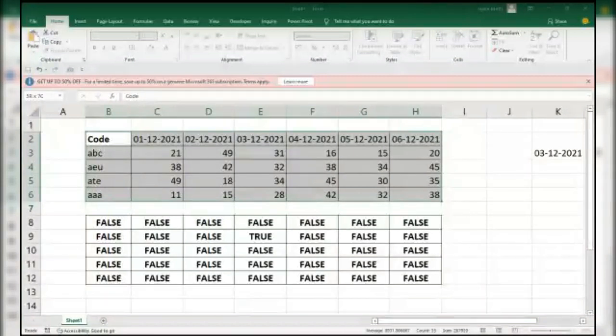Only the border and font will be bold. It will be filled with colors, people, look like this. Okay.